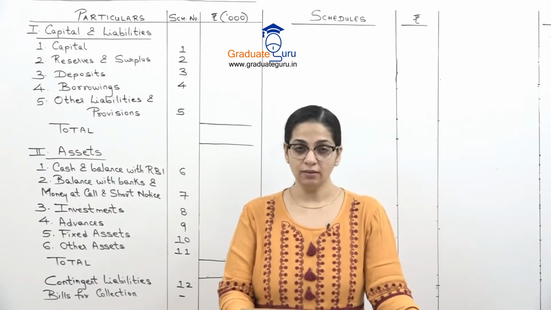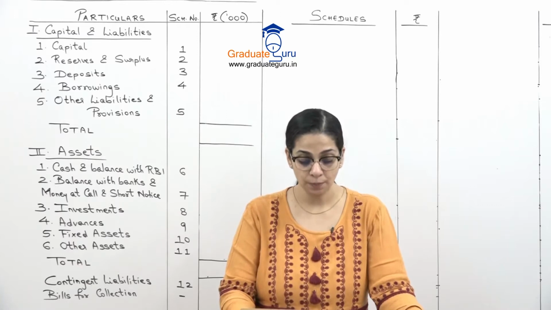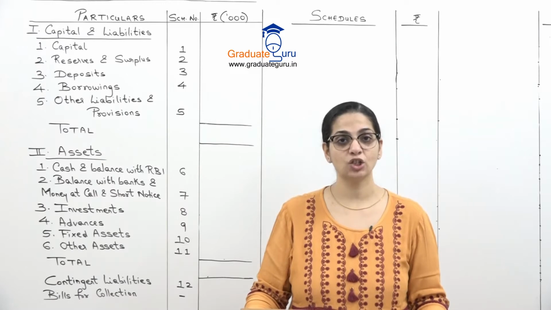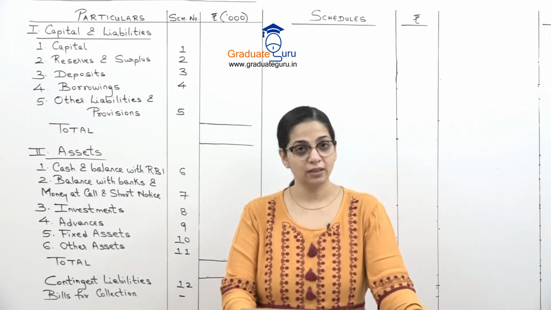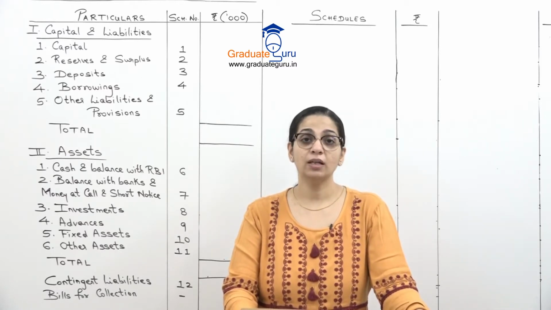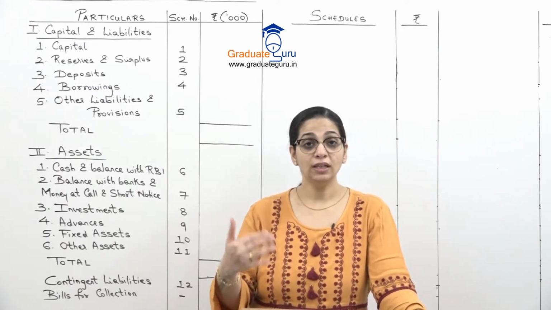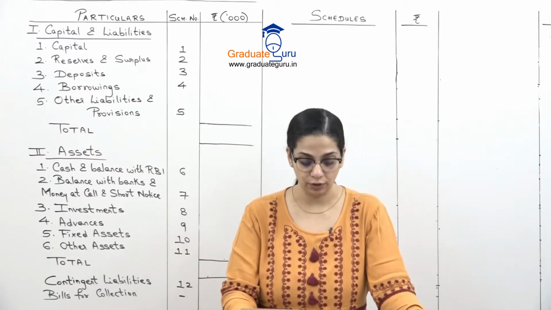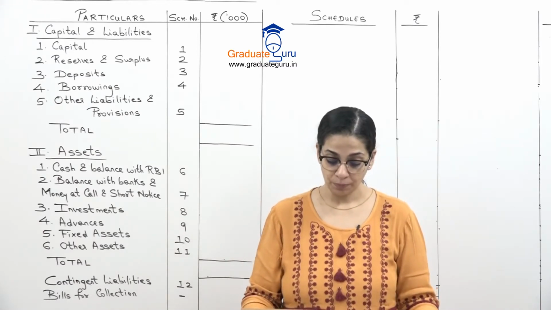Cash credits, again, that will also be schedule 9. It's a part of your advance given to the customers. Cash in hand, we will show in schedule 6, that is cash and balance with RBI. Cash with RBI is given separate, again that is also schedule 6. Cash with other banks. These are the accounts which this bank is having with other banks. So their account is opened in the other bank, which is in schedule number 7.